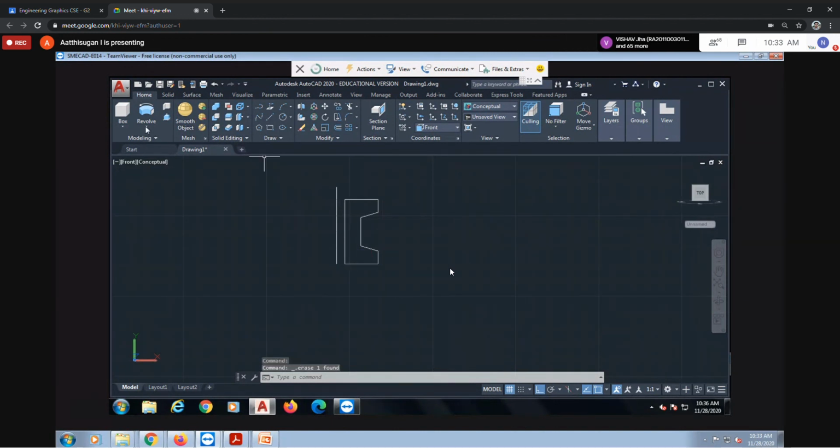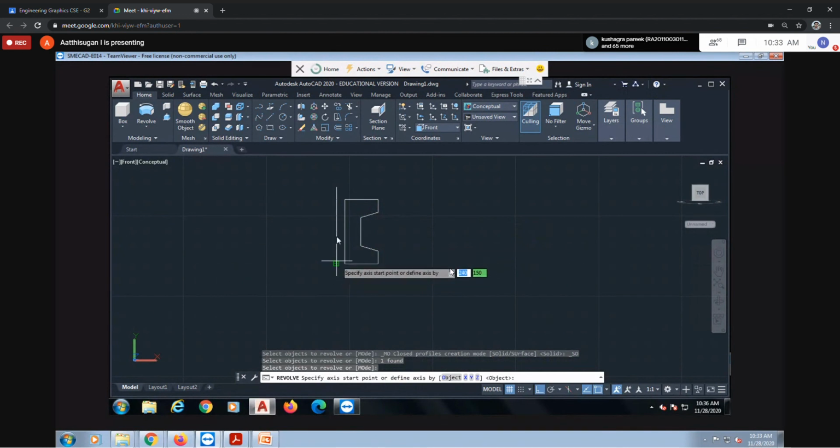Then go to revolve. Select object. So this is my object. Press enter. Then they're asking for the axis point. So I'm taking this as my axis point. According to this axis, I'm going to revolve this object.